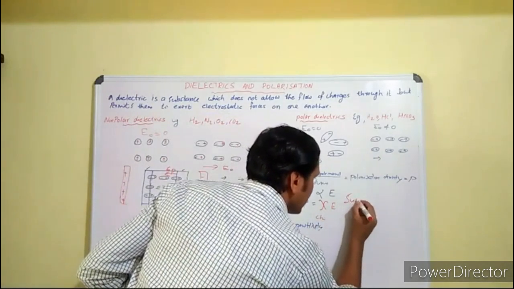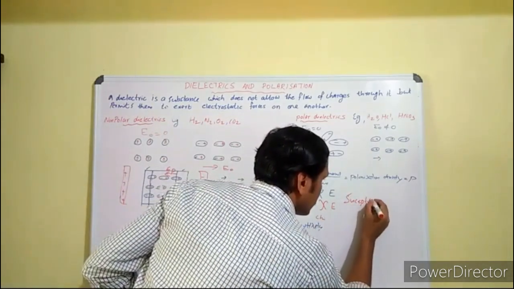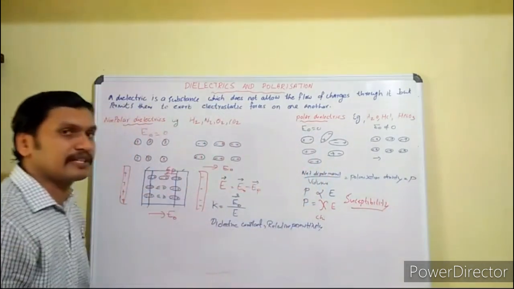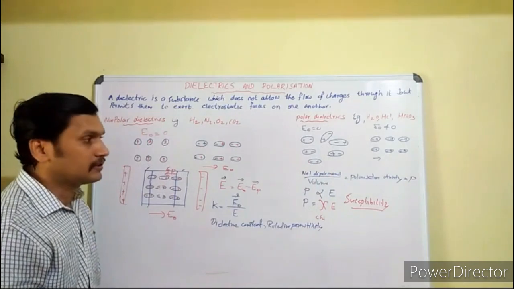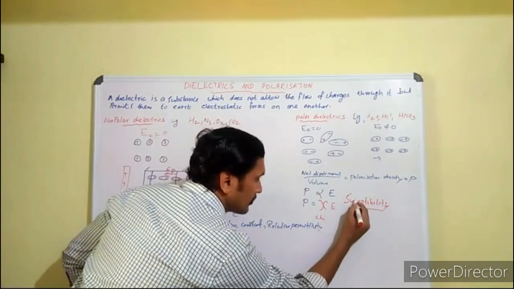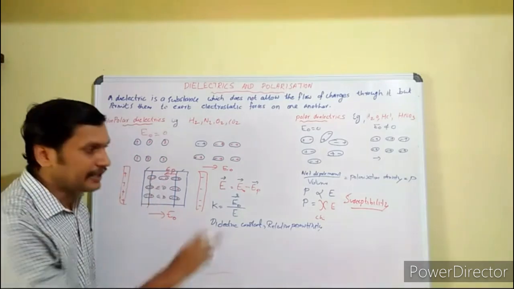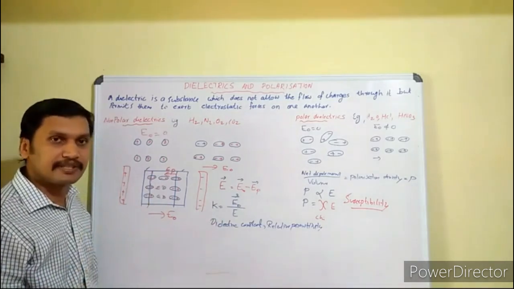It is known as the electric susceptibility of the substance, also called the dielectric susceptibility of the substance.